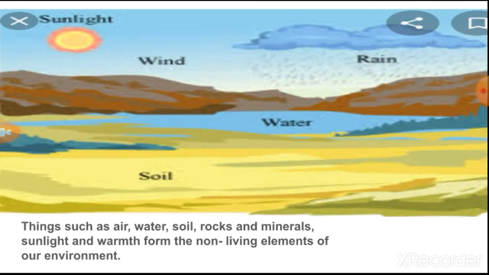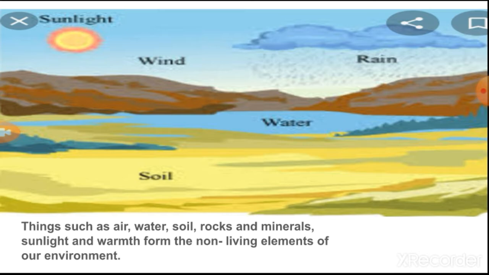Whereas sunlight, wind, water, rain, soil, air, rock, minerals and warmth form the non-living elements of our environment.